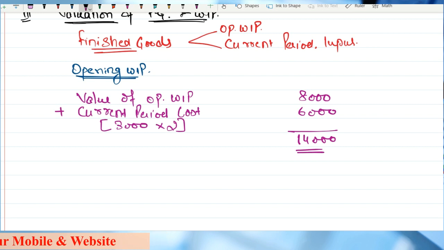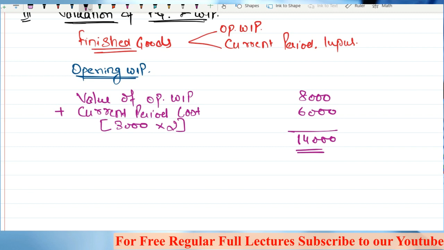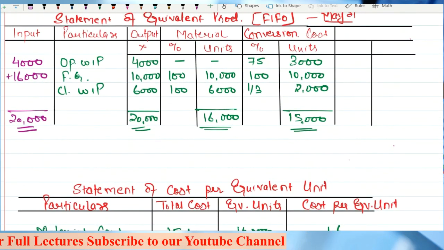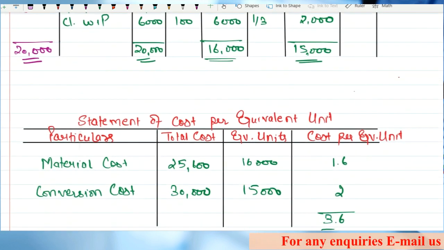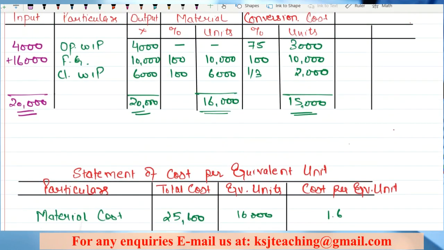Any doubts? Opening WIP, whatever the cost incurred in the previous period, 8,000, and then we identified the cost incurred in this current period. In the current period, the cost was incurred on 3,000 equivalent units, because 25% of the cost was incurred in the previous period, which is included in 8,000. Only 75% cost is to be incurred, that is on 3,000 units, and only conversion cost has been incurred, no material cost.